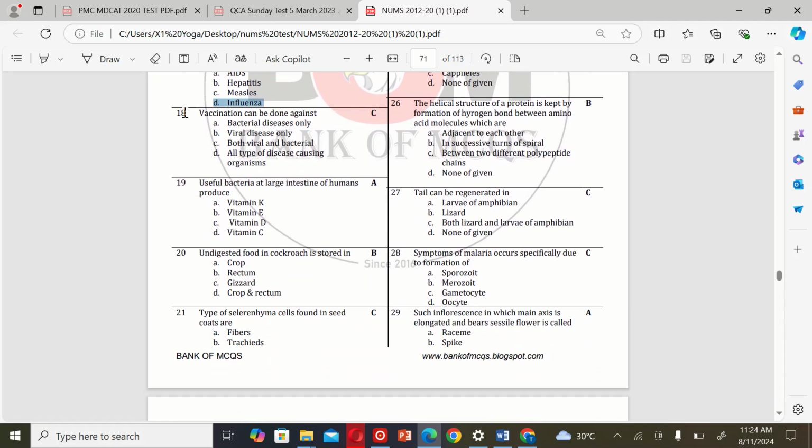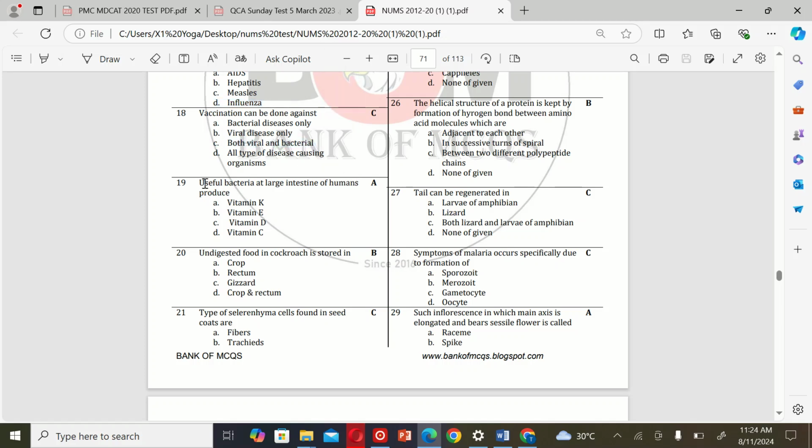The next MCQ is: vaccination can be done against A. Bacterial disease only, B. Viral disease only, C. Both viral and bacterial, and D. All types of disease-causing organisms. So the correct option is C.